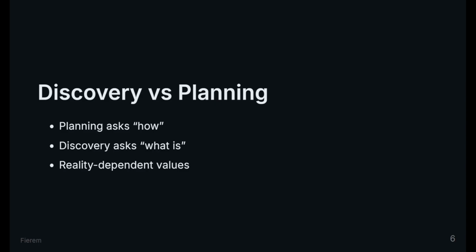Resources participate in planning. Data sources participate in discovery. Terraform does not ask, how should this change? It asks, what is true right now? If the answer cannot be known yet, Terraform waits. This is why some data source values are marked as known after apply, not because they are unstable, because observation depends on reality.